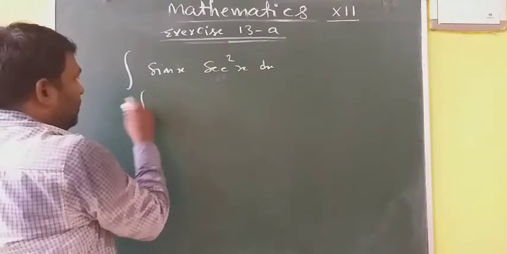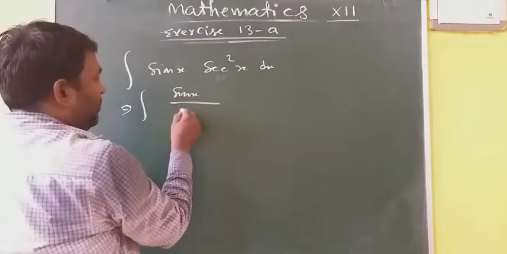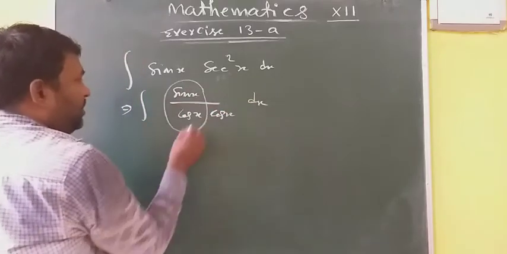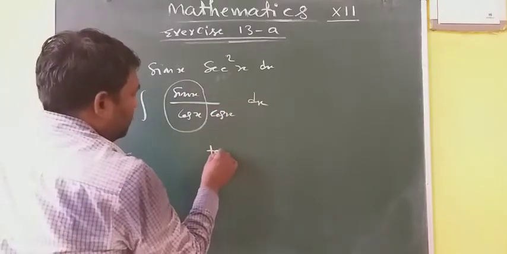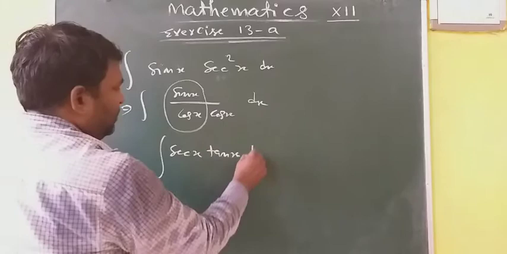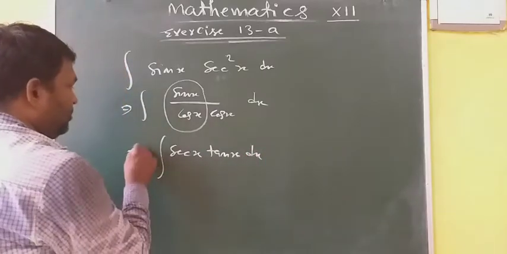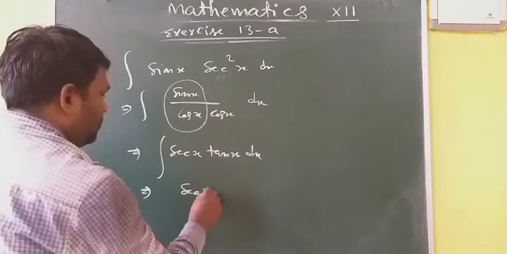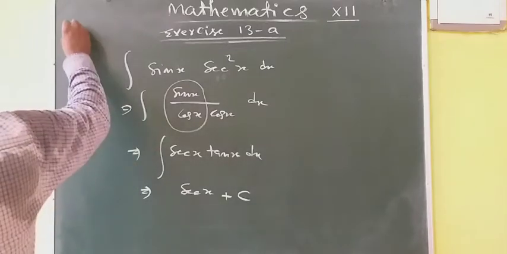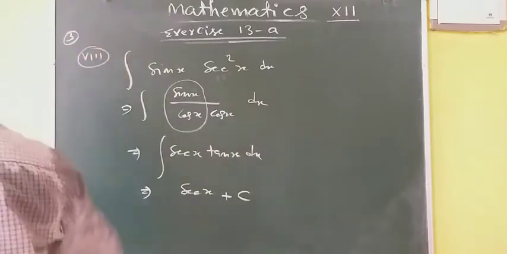So what will you get? Sin x upon cos square x. This cos square can be written as cos x into cos x. This sin x upon cos x you can write tan x, and 1 upon cos you can write sec x. So integration of sec x tan x is sec x plus c. It was your question number 3, 8th part.